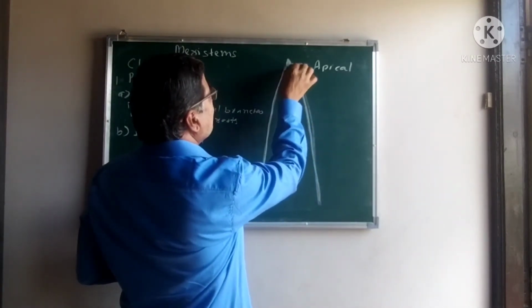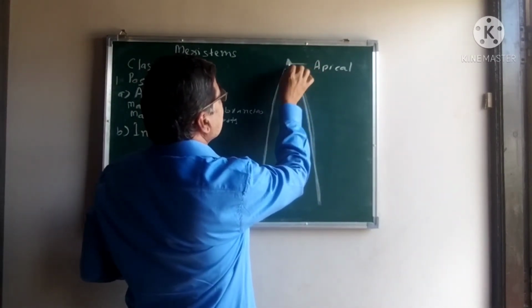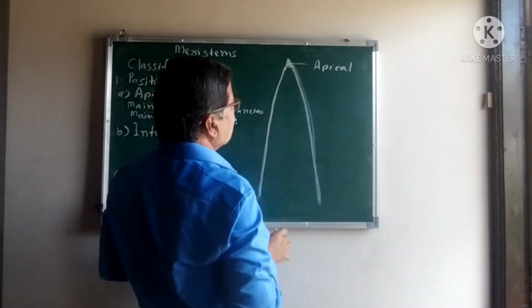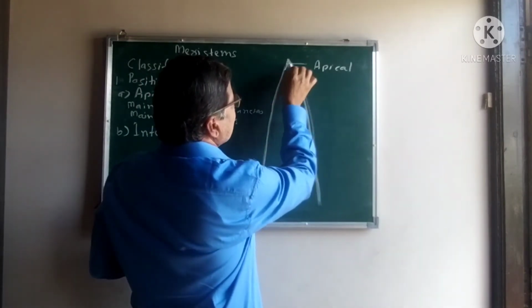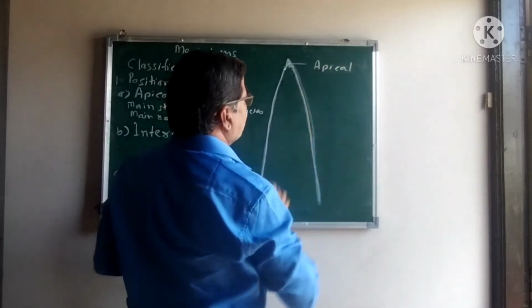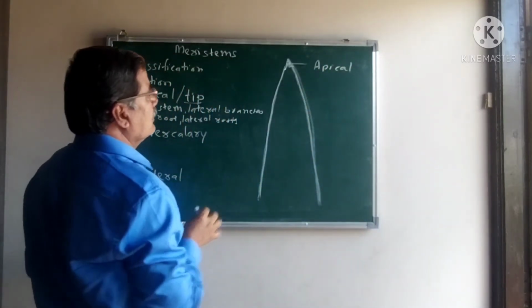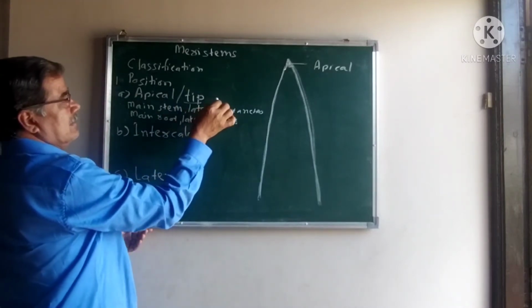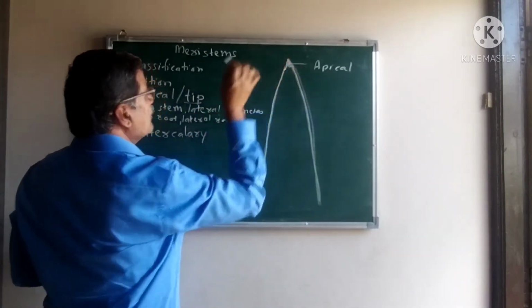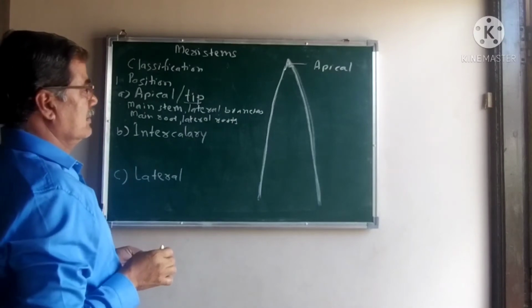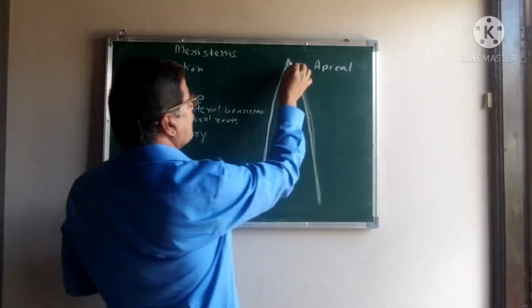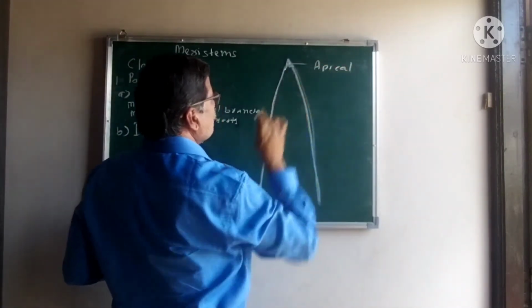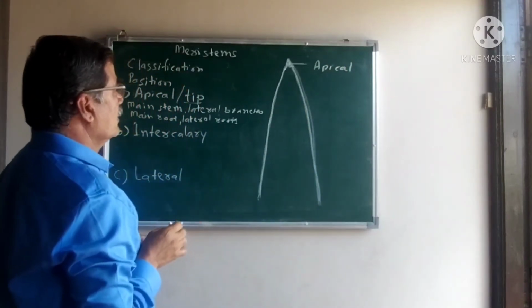In this region the meristematic tissue which is present is known as the apical meristem. Means where the derivatives of the meristems are located, that is known as the apical region. Therefore, in the apical region, meristematic tissue is present.